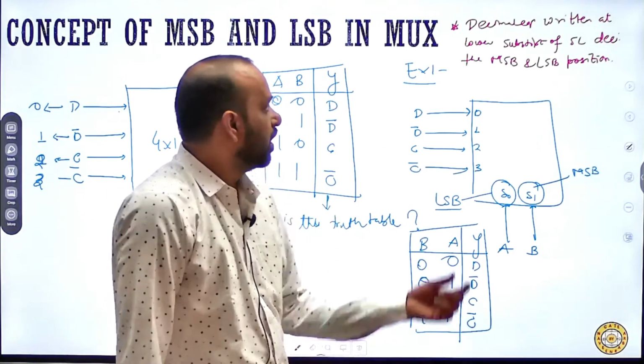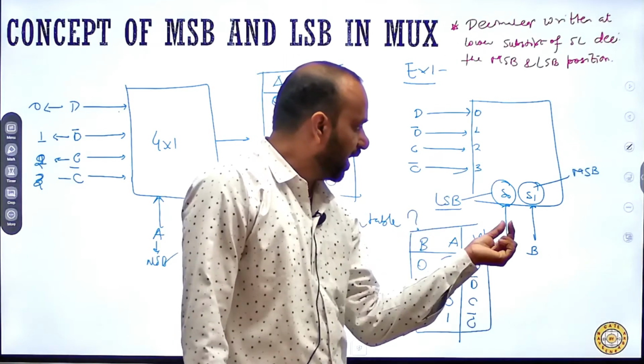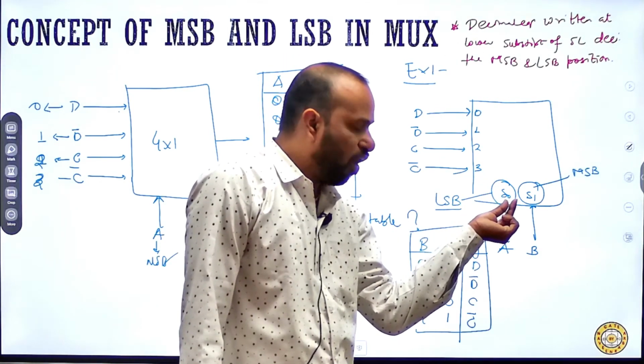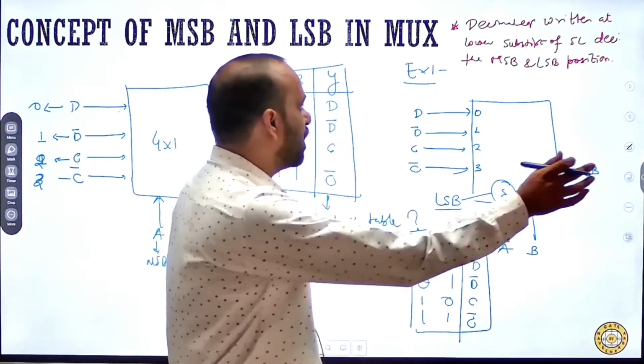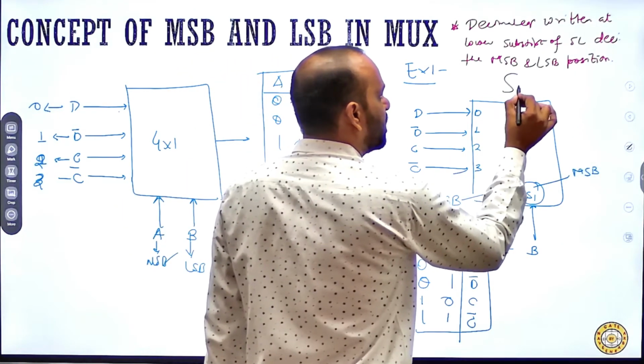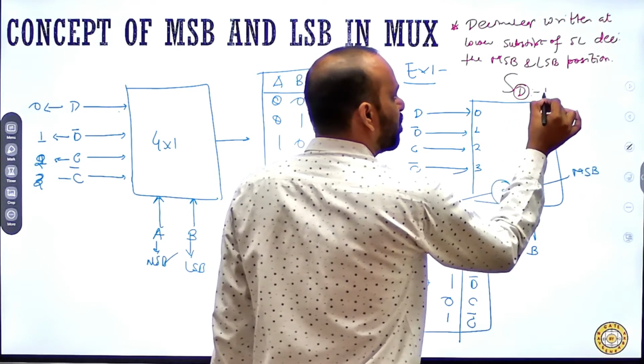Again repeating, the decimal equivalent written at the lower subscript of the select lines decides the LSB and MSB.